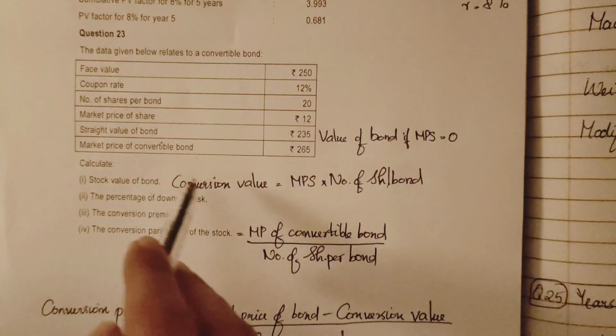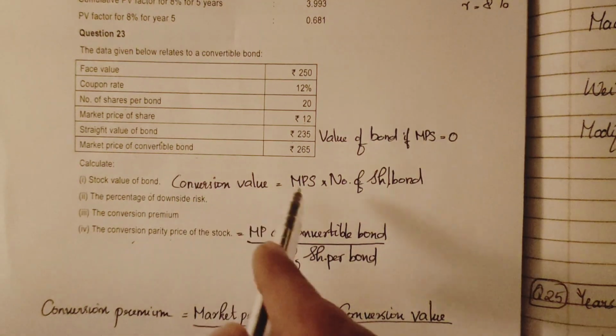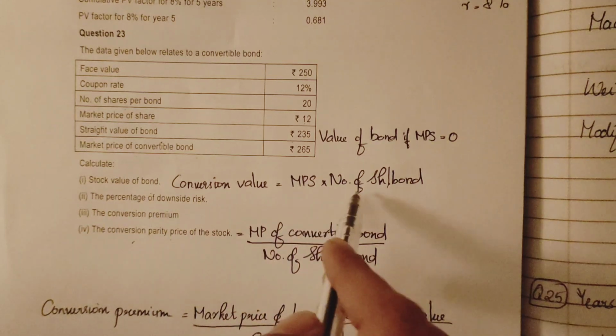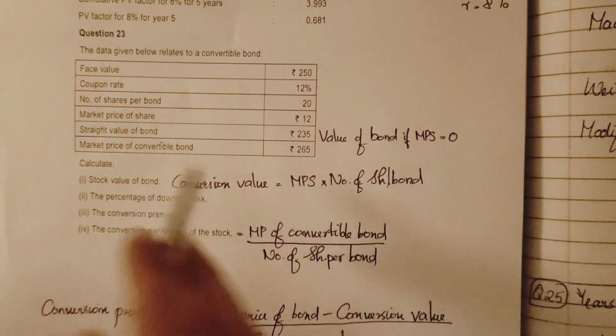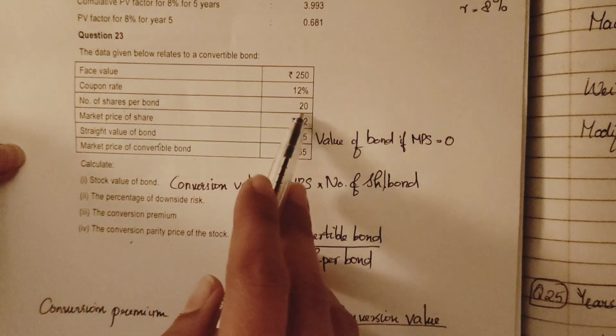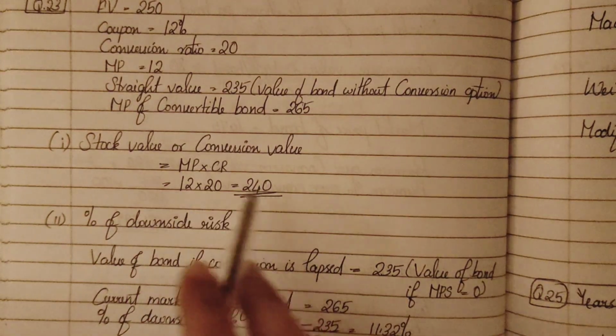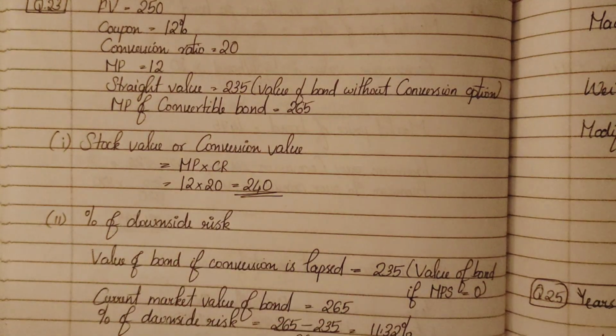Stock value means conversion value. How do we find conversion value? Market price per share into number of shares per bond. So market price is 12, number of shares per bond is 20. So 12 into 20, 240 will be the stock value or conversion value.